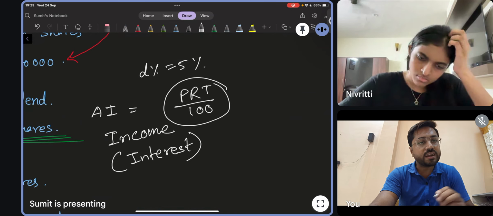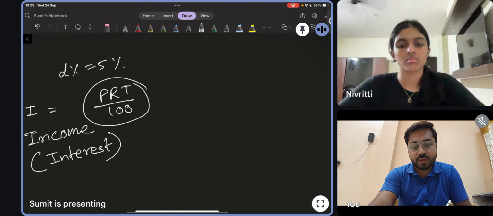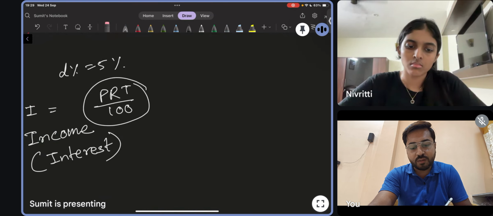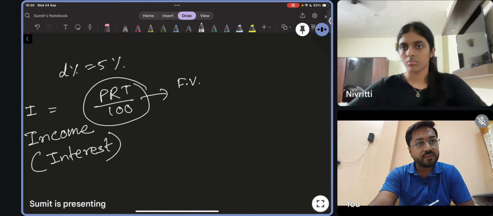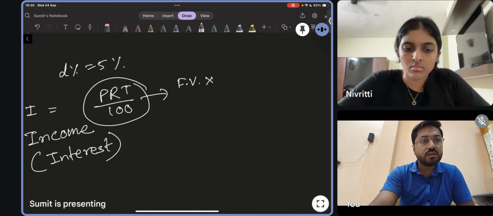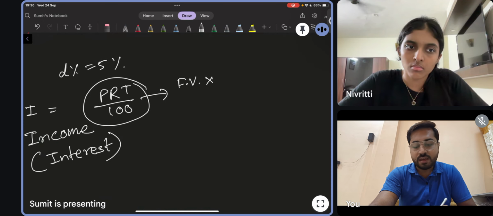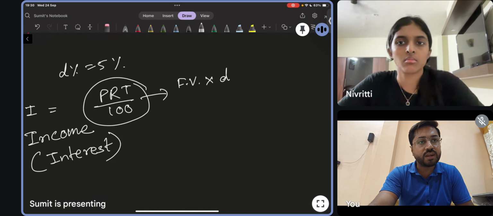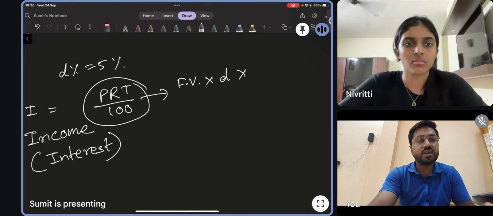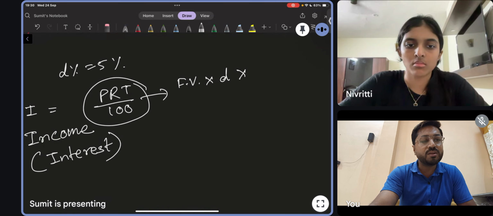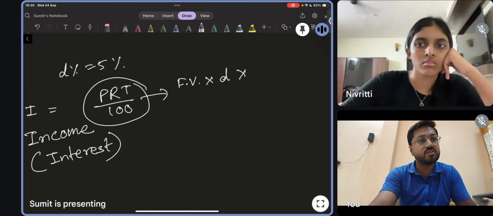You will think on that, but over here your P means principal. That principal will become face value. So P will become the face value, correct? Into R, the rate of interest according to simple interest, but over here R will be dividend percentage, D, how much rate of dividend is there. Into T means time, but over here no time limit is there, so it will depend on the number of shares, how many shares you own.